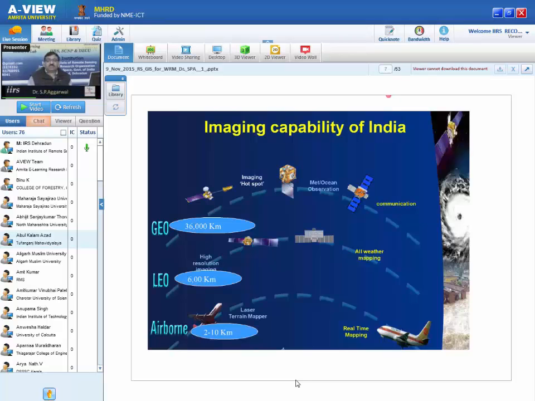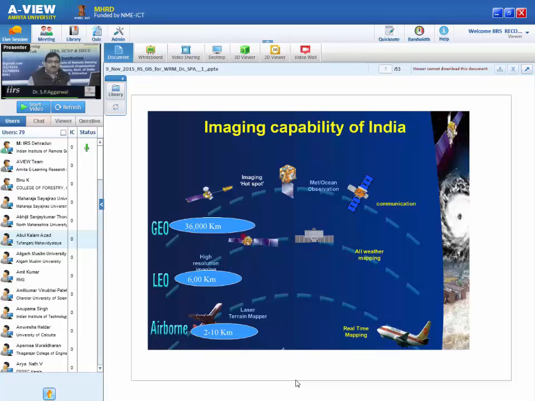So this is how satellite imagery helps us. Already I have discussed, we have different sensors in different orbits. Generally 2 orbits we are talking about. This is a LEO orbit or polar orbiting satellite. All remote sensing satellites are in this orbit. They are around 600 to 800 kilometers away from the Earth. Now these satellites will provide you high resolution data, but the repeatability is poor. The advantage, it provides high resolution data. The disadvantage, repeatability. So suppose you want to understand a hydrological phenomenon which changes every day, then this system is not good. But suppose you want a phenomenon with very high detail, then this system is very good.